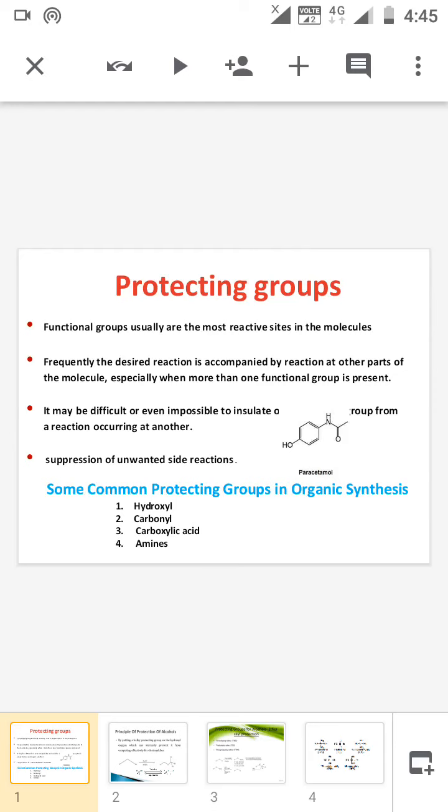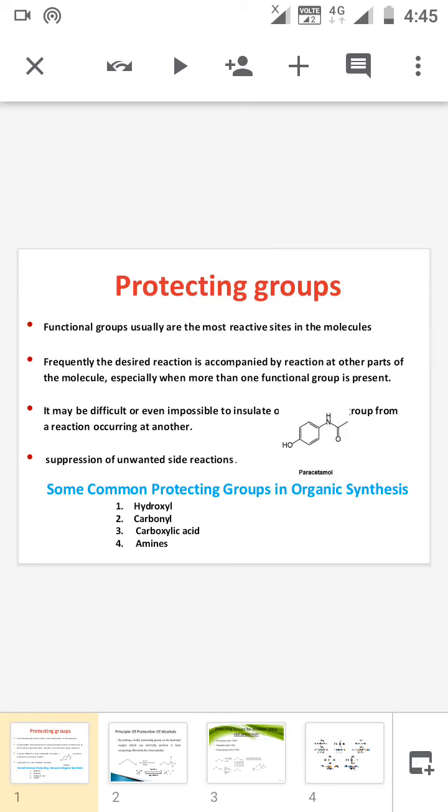The topic is the protective group. It is a very important, frequently asked university question. The functional groups are the most reactive sites in every starting molecule. But frequently the desired reaction is accompanied by some side reactions due to the presence of multiple functional groups